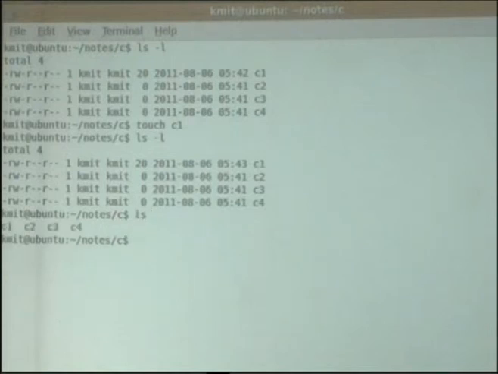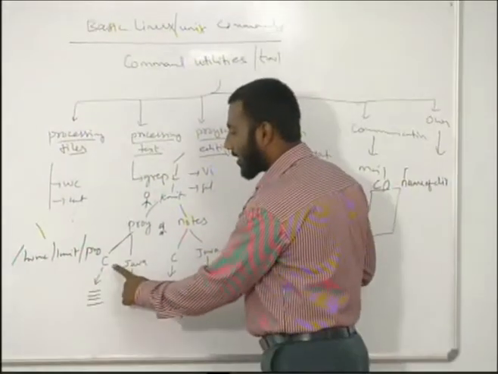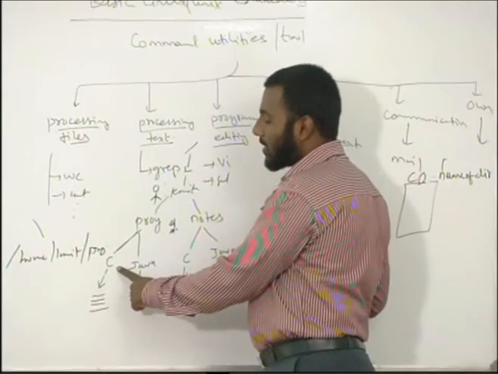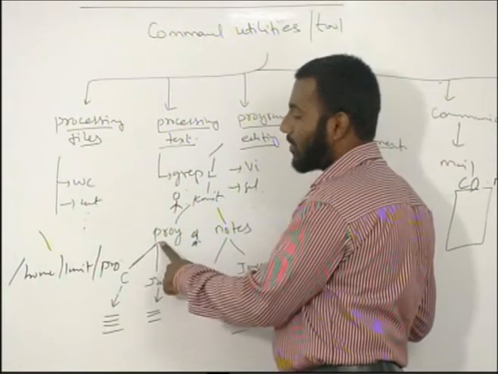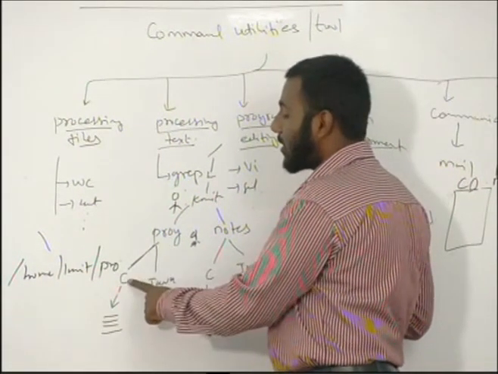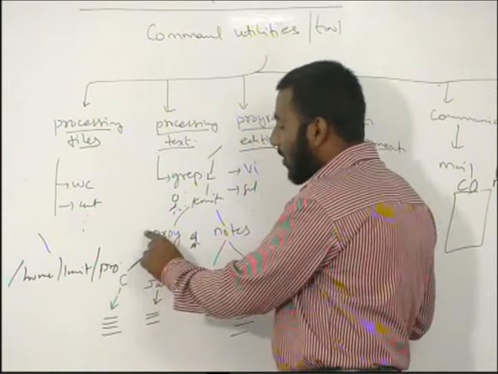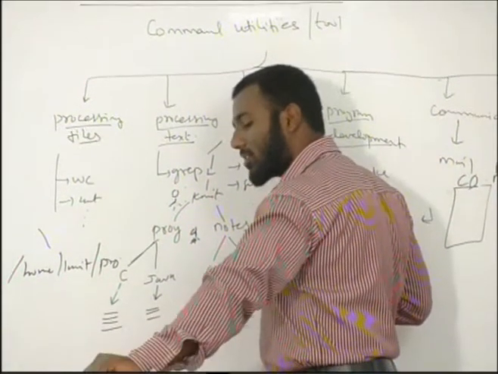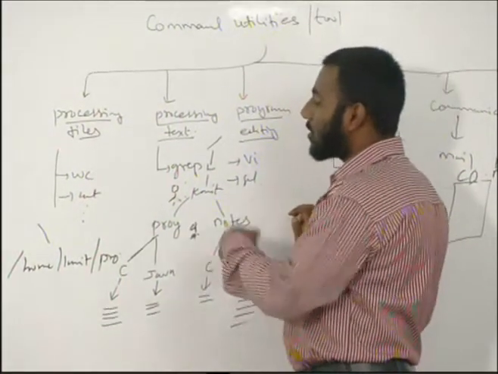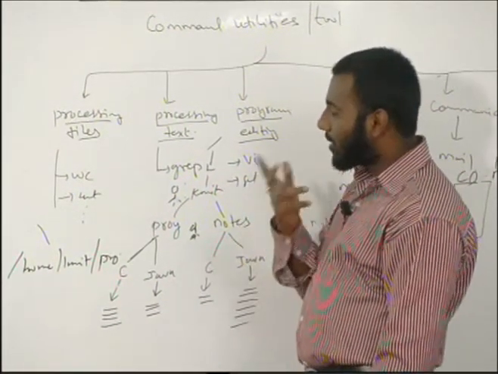Now I want to go back to my home directory again. There are 2 ways we can do that. Presently my current working directory is C. If I write cd space dot dot, I'll move here, or if I use cd space dot dot slash dot dot, I'll go here. But assume that you are many levels deep and you want to come back to the home directory, then with a simple command you can go.